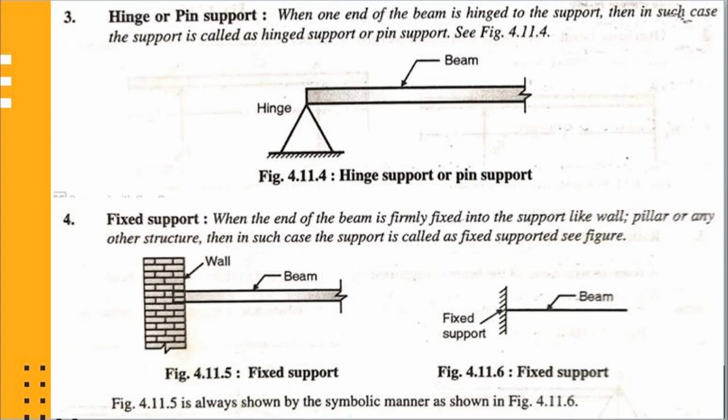At the fixed support, the end of the beam is neither permitted to move in any direction nor permitted to rotate. Hence, support reactions are a force in any direction and a resisting moment. The resisting force in any direction is conveniently represented by its components in two mutually perpendicular directions. This end condition may be achieved by taking the end of the beam considerably inside the support or by specially designing the brackets to resist the movement and the rotation.